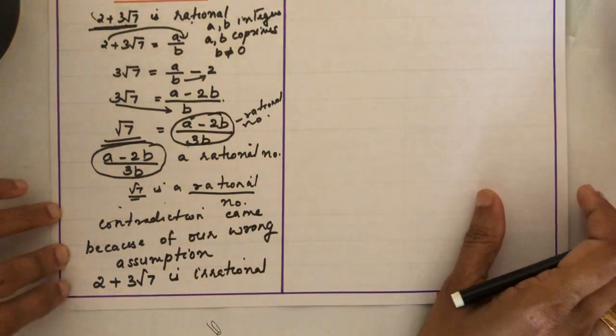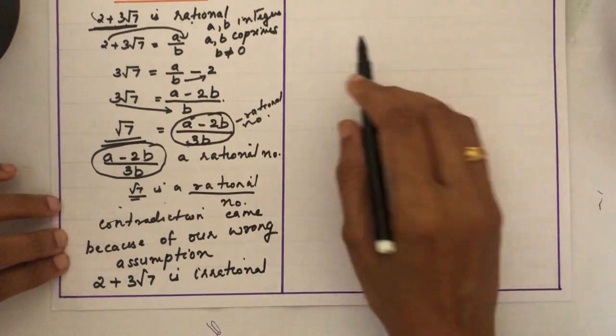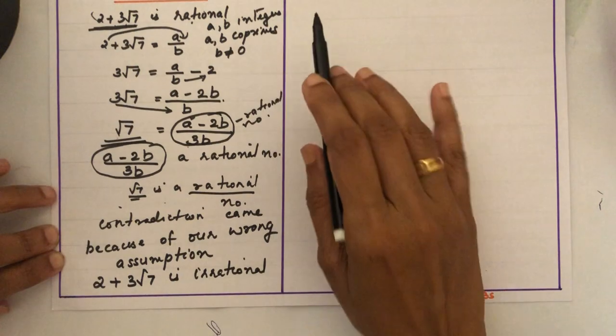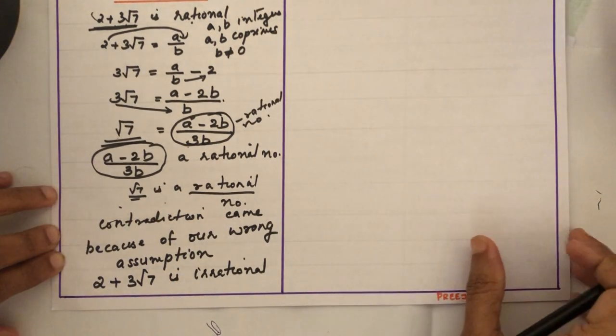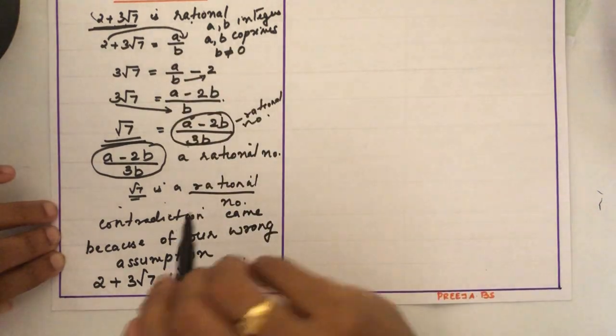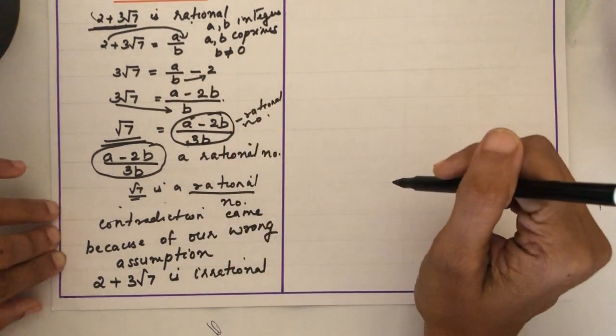Okay children, in the same way we have another question like this. Prove that, this is a very important question. In most of the board exam question papers, you can see this type of question. So you have to practice more.